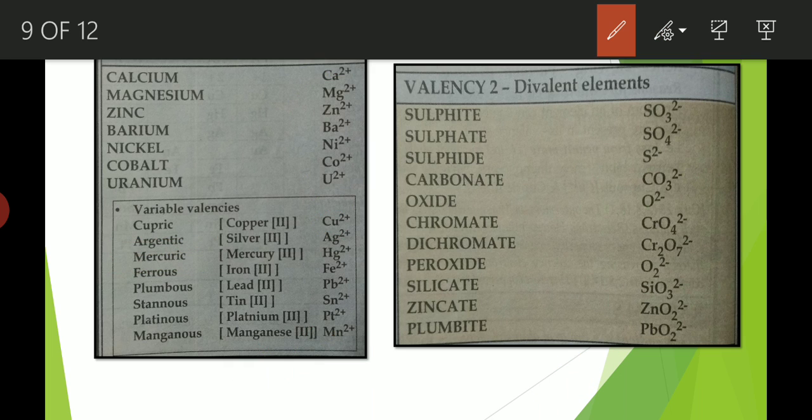Now the anions having valency 2: sulfite, sulfate, carbonate, oxide, zincate, peroxide, chromate. Again I'm telling you, you have to remember the symbol. So these are the anions that have valency 2.